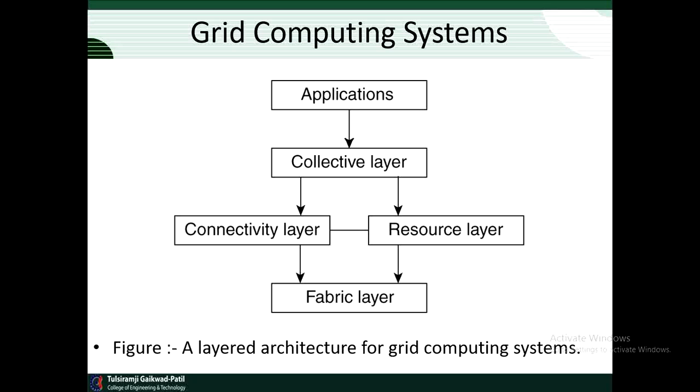For example, locking resources. The next layer, the connectivity layer, consists of the communication protocols for supporting grid transactions that span the use of multiple resources. For example, protocols are needed to transfer data between resources, or to simply access a resource from a remote location. In addition, the connectivity layer will contain security protocols to authenticate users and resources.